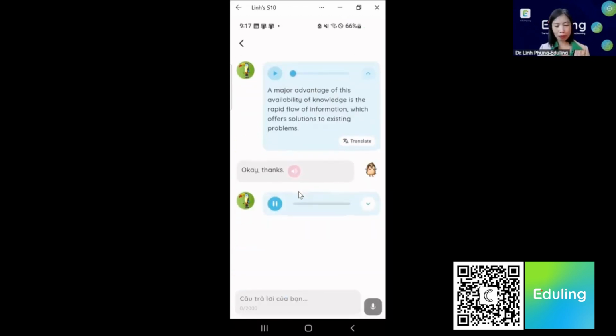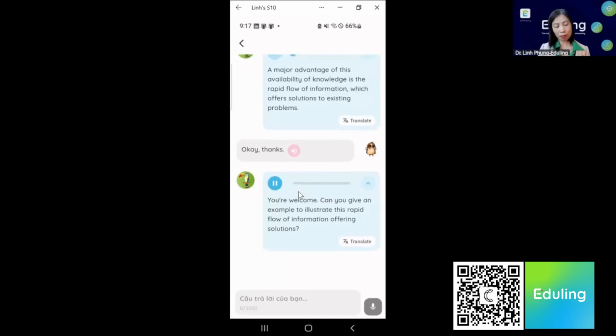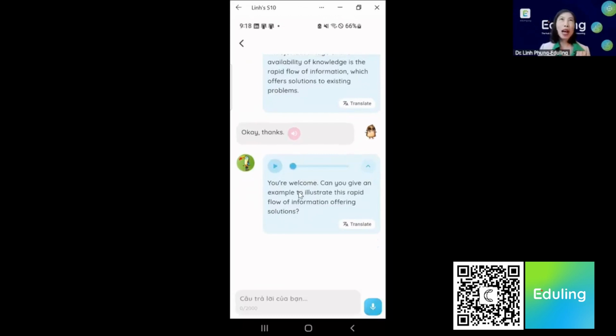You're welcome. Can you give an example to illustrate this rapid flow of information offering solutions? Okay, so now it pushes me by asking me to give an example because usually it is not enough for you to just say that you can find solutions by using knowledge on the internet. You may need to give an example to make your essay stronger.